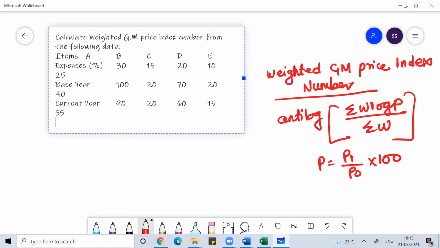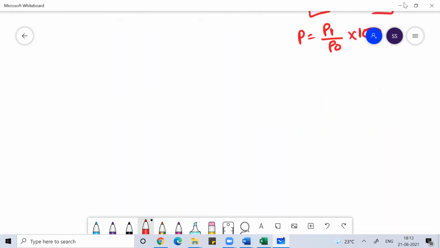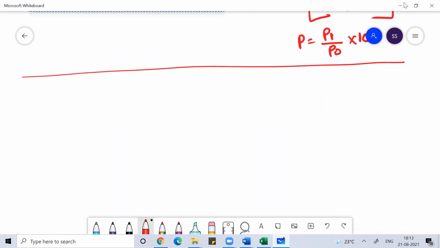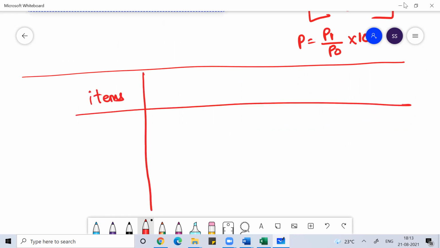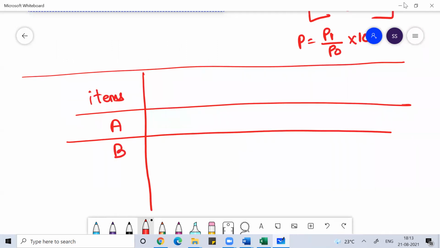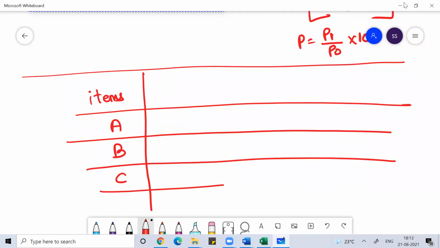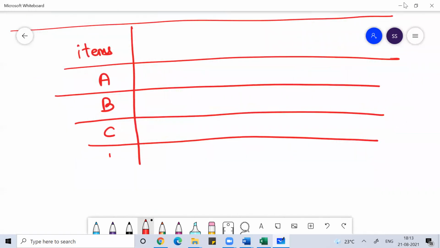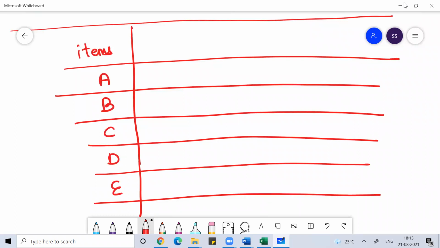Okay, everyone. So what I will do, I'll write down this question. Let me write down the data for the problem. Certain products are given to us like A, then B, C, D, and E. Their weights are given to us in percentage.